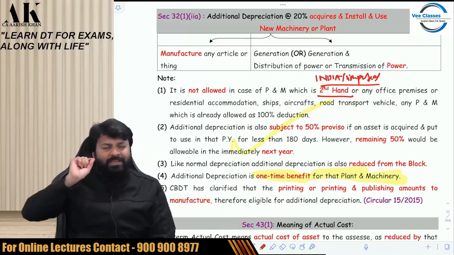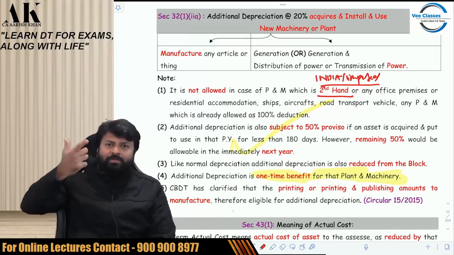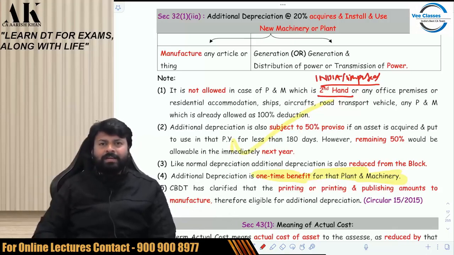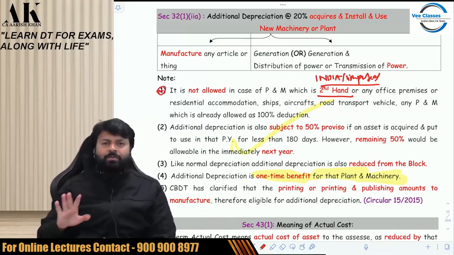Regarding vehicle, I'll be speaking a few more things when I'll be doing some questions. So whenever I'll be doing a question, I have to speak a few things about vehicle. I'm not saying that right now. Just try to remember these exclusions. I'm just saying it once for you all, first of all.